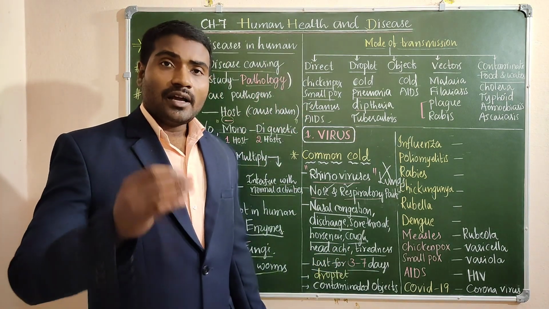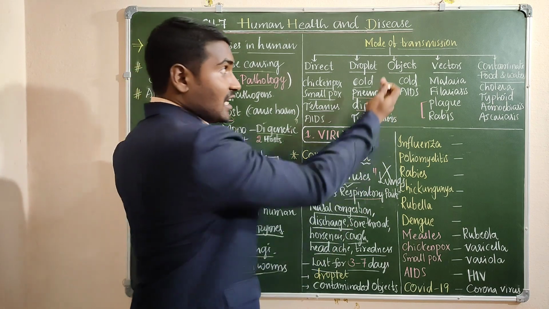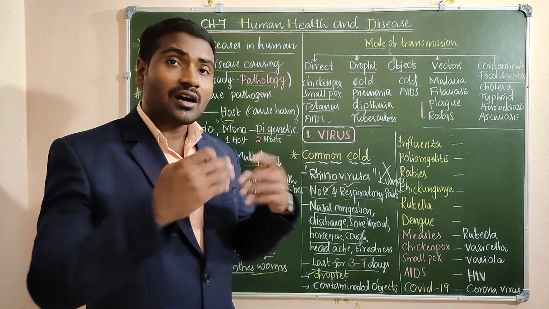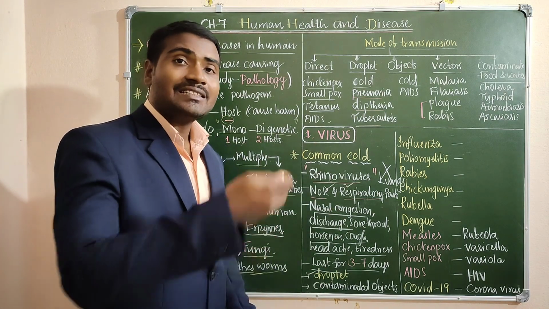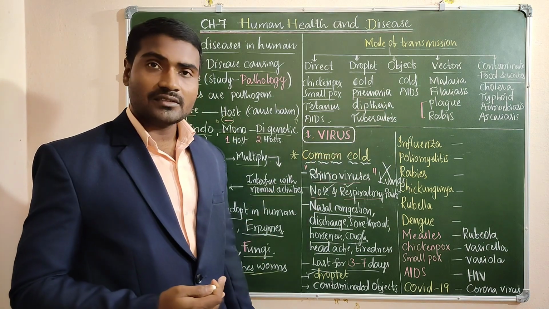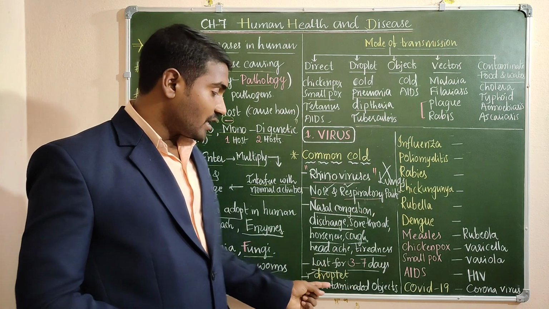And by which method is the disease transmitted? Droplet method. When a person coughs or sneezes, the droplets are released into the air. In this way it will spread to other persons. Even through utensils and objects it may be transmitted.